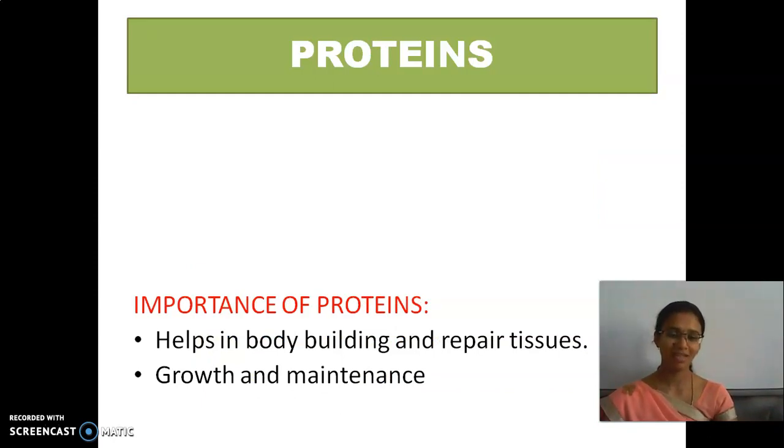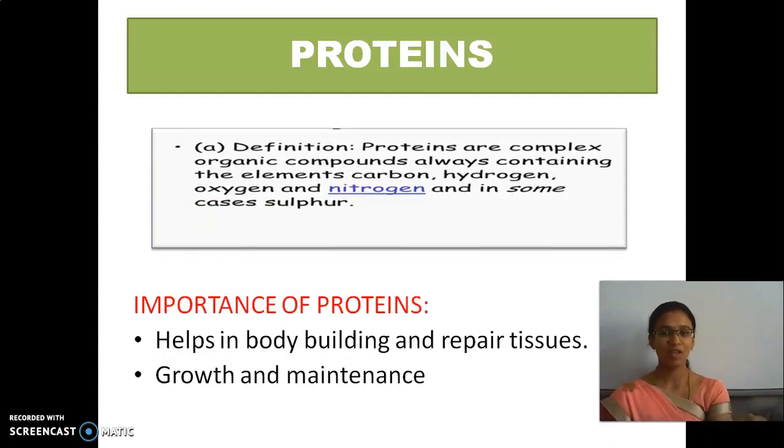And then proteins. What is meant by proteins and why is protein important for us? Proteins are nothing but body building. It helps in building up the body tissues. Protein also helps in growth and maintenance. Proteins consist of carbon, hydrogen, oxygen and nitrogen.